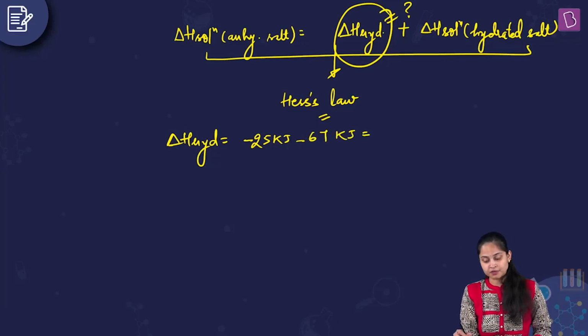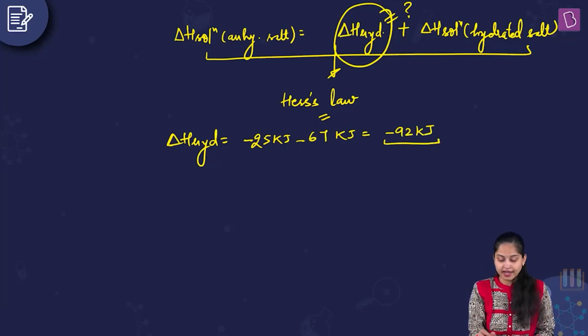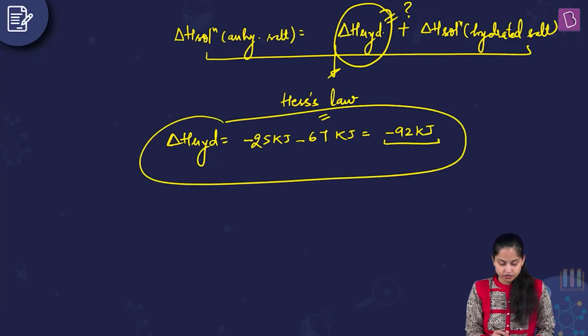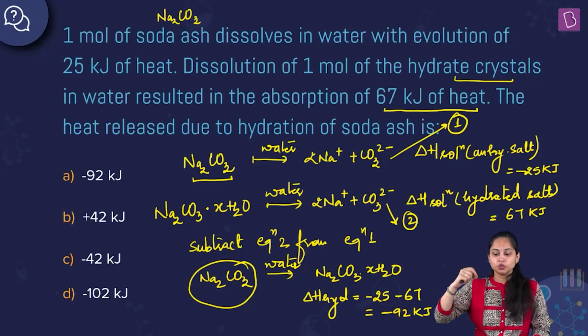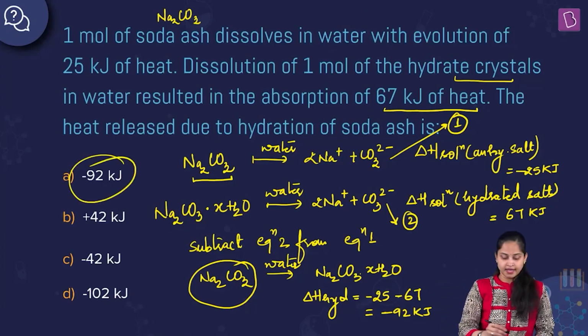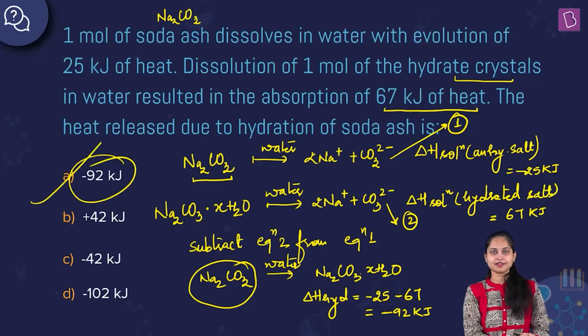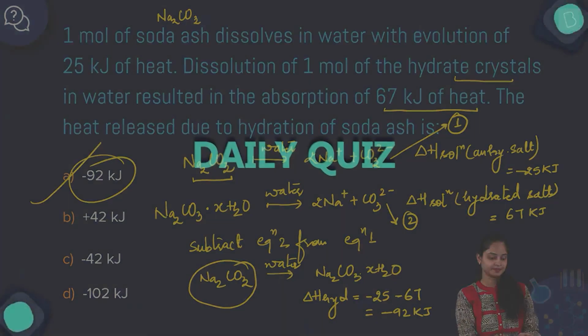So in total it becomes minus 92 kilojoule. Remember this. So delta H of hydration, the heat released due to hydration of soda ash, is minus 92 kilojoule. Hence, I will mark option A as the right answer to this question.